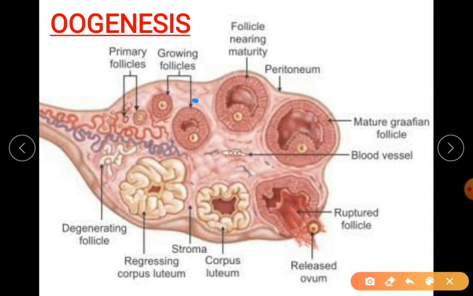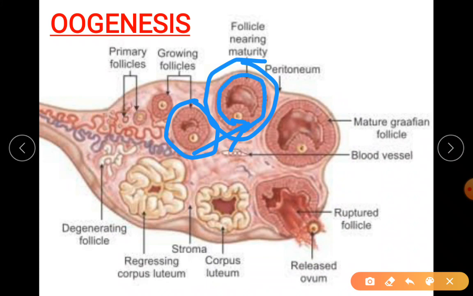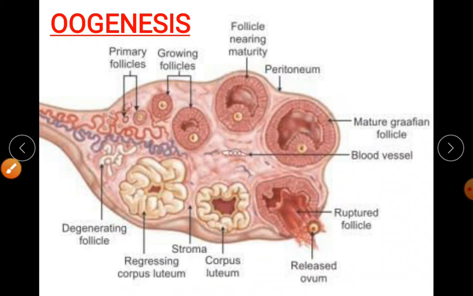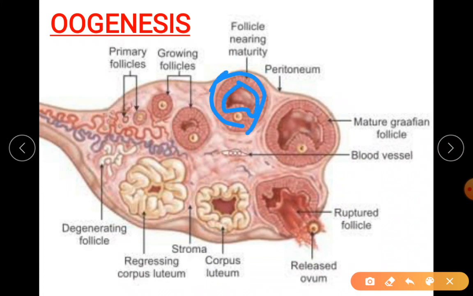So observe here, you all observe here, even here you can observe. As the new theca forms, it is more layered here. So it is actually creating one inside, one outside.